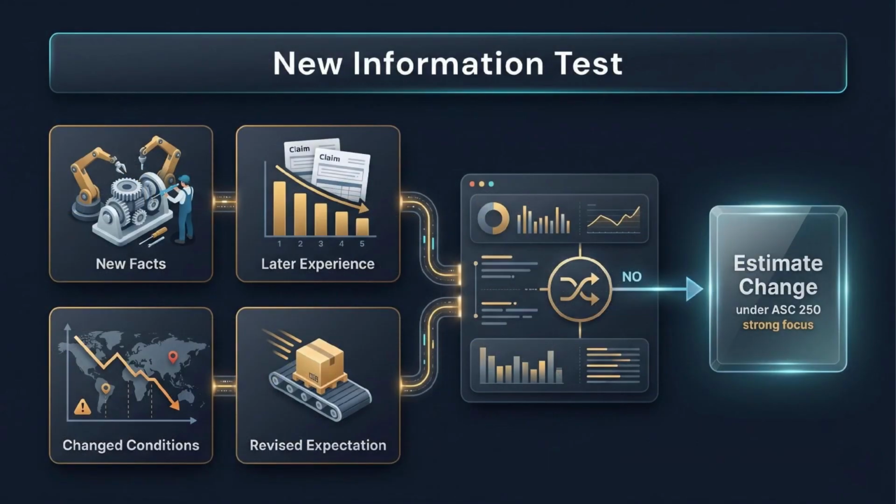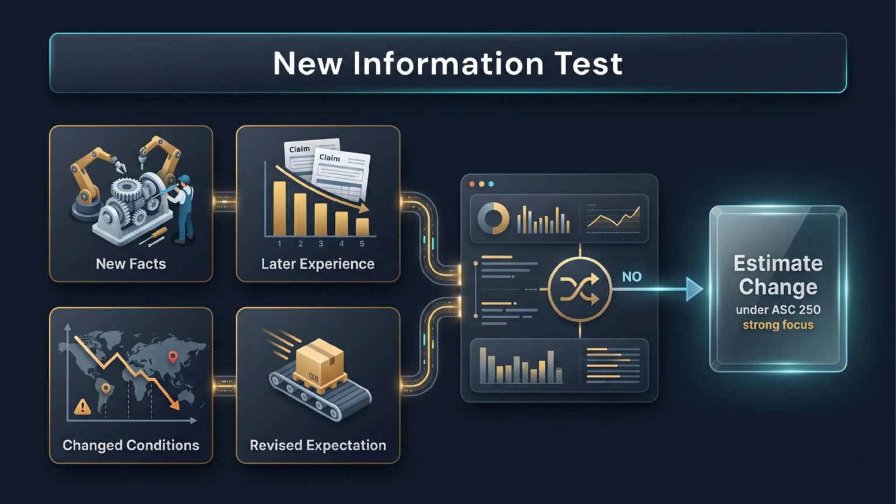The new information test is the heart of this topic. Ask one question. Did the revised number come from evidence that was not available or not reasonably knowable when the original estimate was made? If a physical inspection now shows that equipment will last longer, that is new information.